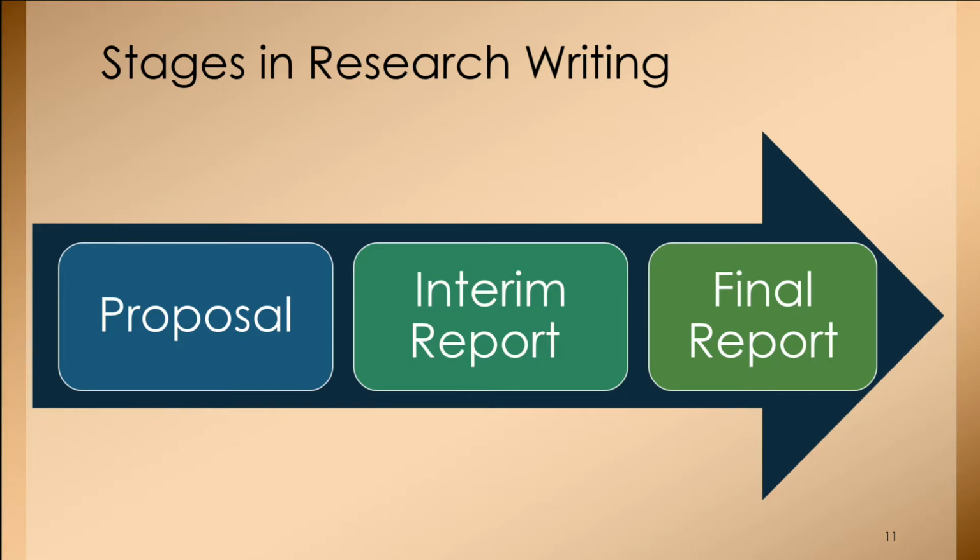Apart from that, another part, the middle portion, is called the interim report. After approval of the proposal, when you start your research work, you keep on doing your experimentation and research, and at that time, in the middle of your research work, you need to submit the interim reports.